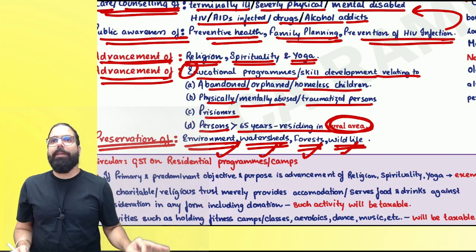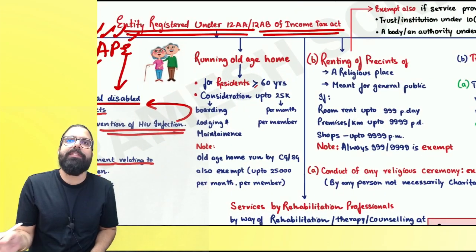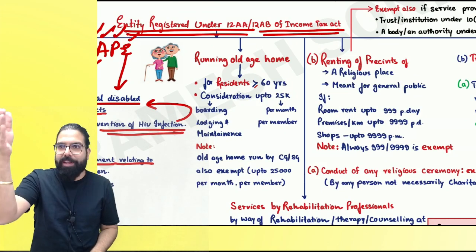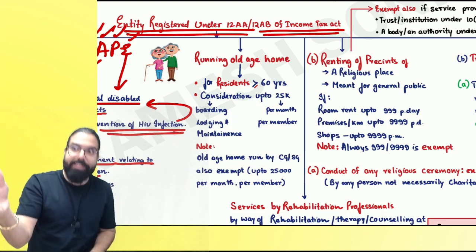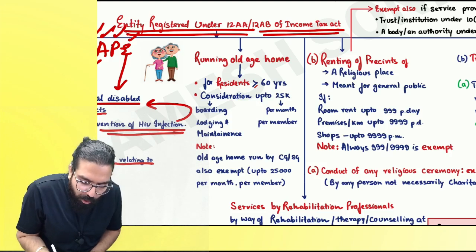Are we clear, everyone? Can we go ahead? Baba, first of all, you have to see if your activity falls in supply or not. Then exemption is given. Because only if it is falling in supply, GST got levied, then exemption. Can I go ahead, everyone? The next one over here is running old age home.